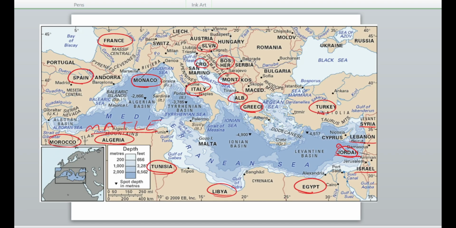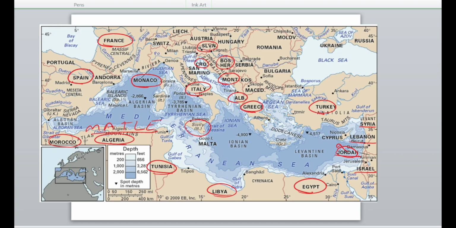Because you may be asked which of the countries of the African continent border the Mediterranean Sea. Apart from these countries, you must also know the islands in the Mediterranean Sea. For example, Sicily Island. It is very famous for, yes, very famous for.